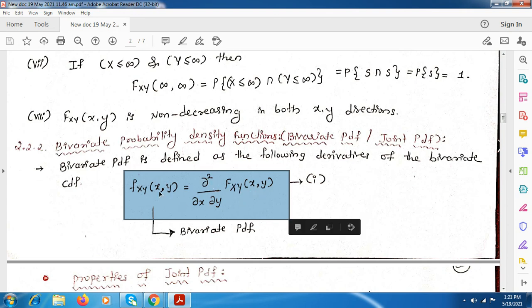So this is the notation for the PDF when two random variables are used. Here it is small f xy, and here it is the derivative with respect to both x and y. And here this is the bivariate or joint CDF. Take down this equation.